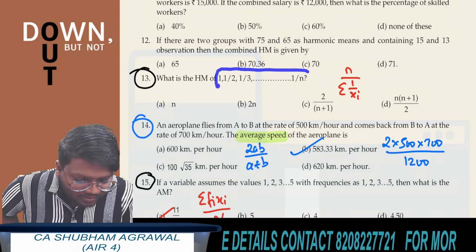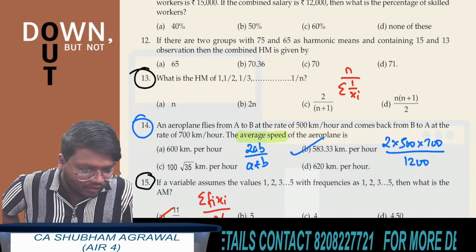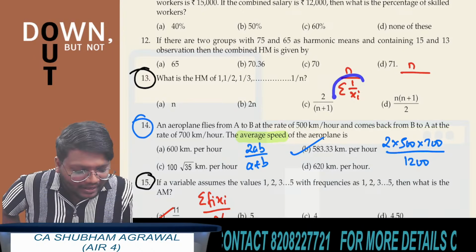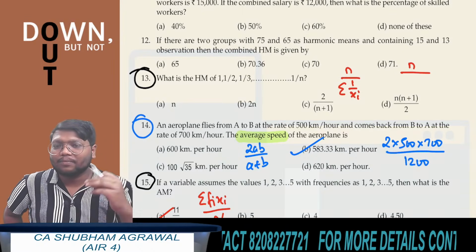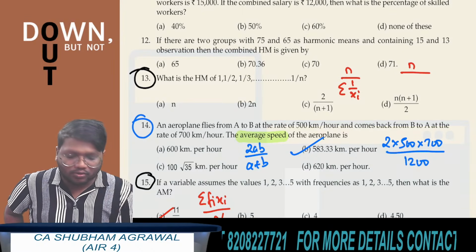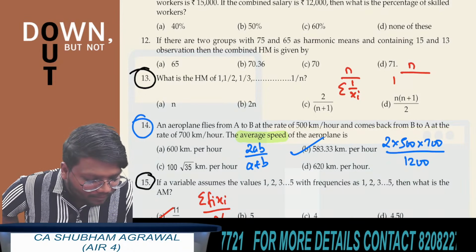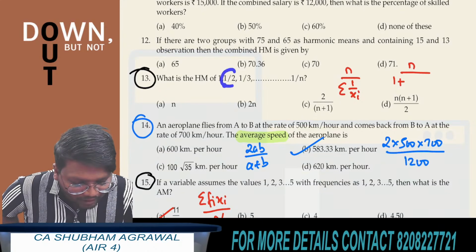So in total how many observations are there? There are n observations, so you have to write n only in the numerator. And summation of 1 by xi is 1 by x1 plus 1 by x2 plus 1 by x3 and so on. So tell me, what is the reciprocal of 1? Reciprocal of 1 is 1 only. Plus the reciprocal of 1 by 2 is what?